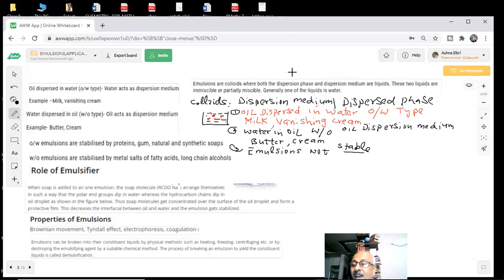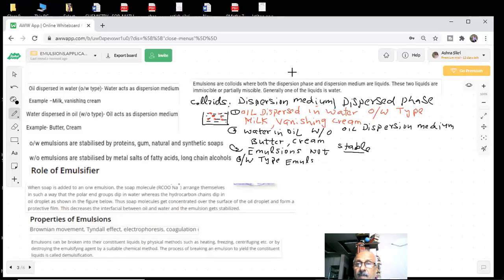So how will you stabilize them? There is a need of what we call emulsification. So you need emulsifying agents, substances which can stabilize the emulsions. That is the question. For oil and water, this question was given. Oil in water type emulsions: you can stabilize oil in water type emulsions.